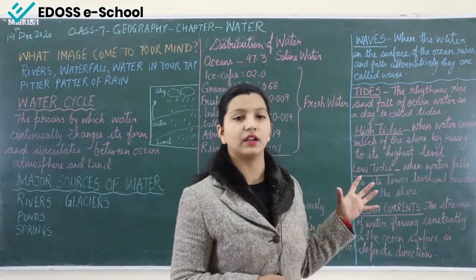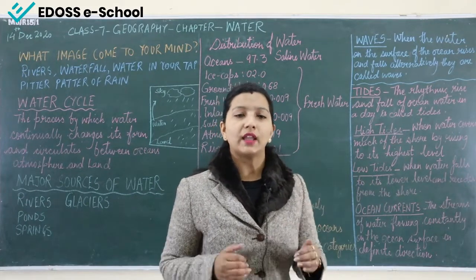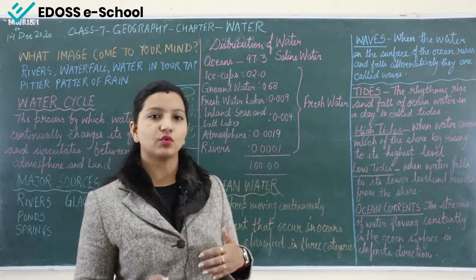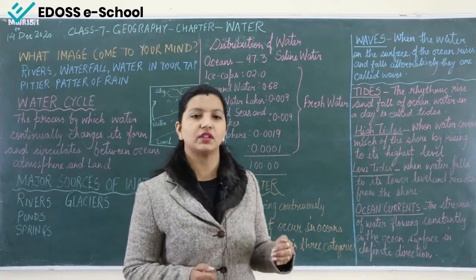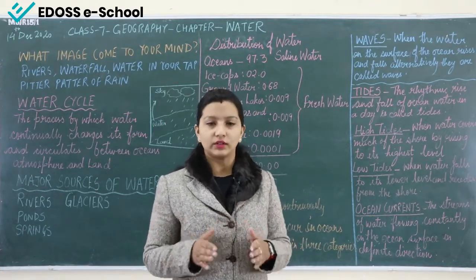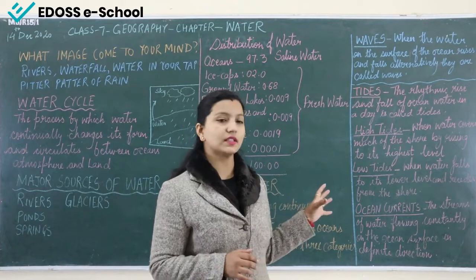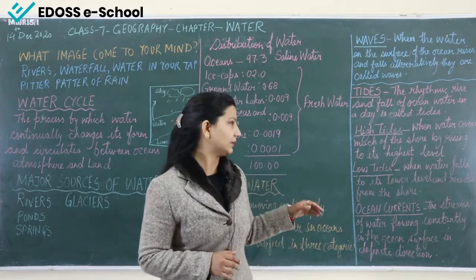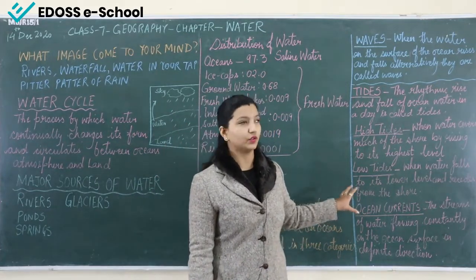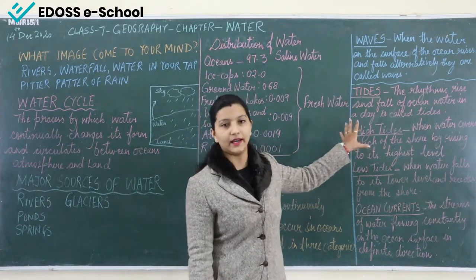And when the moon is in its first and last quarter, the sun, earth and moon are not aligned, so the gravitational pull is not so high. That is why at that time there are low tides. But during full moon and new moon, the high tides occur.